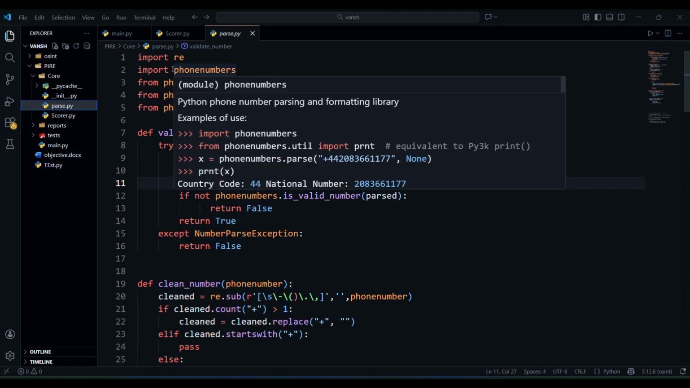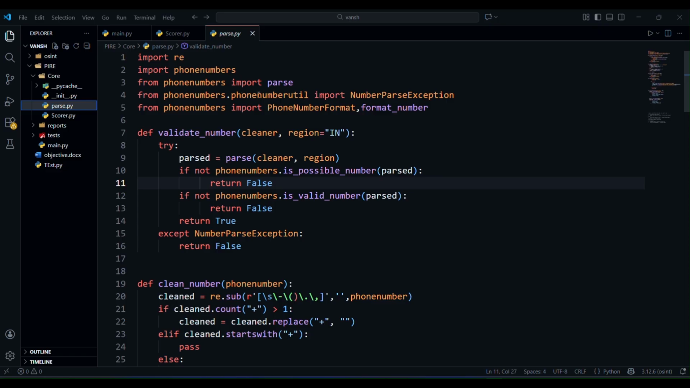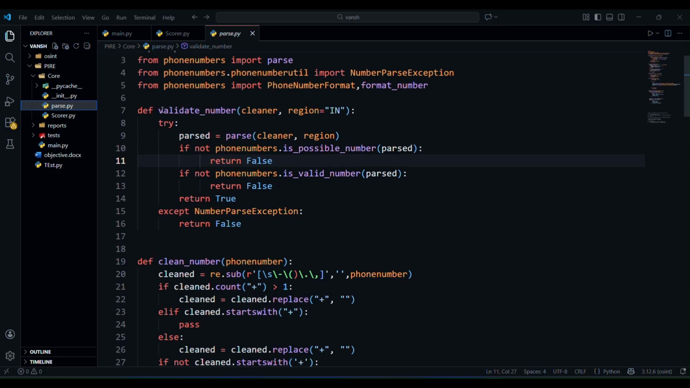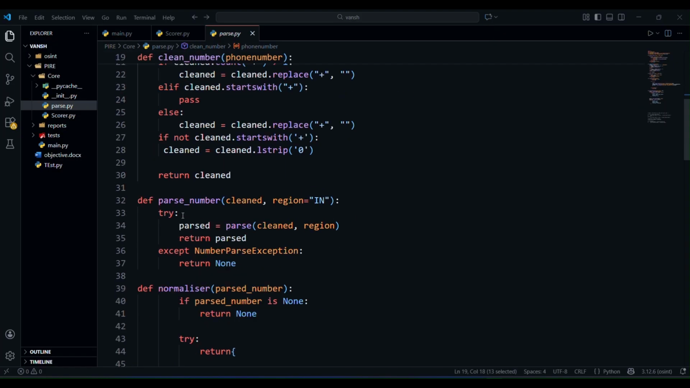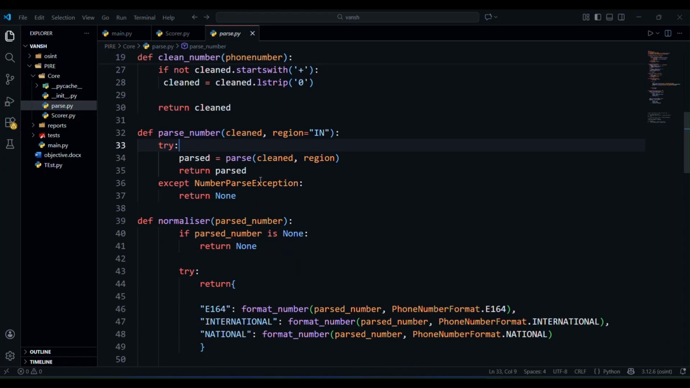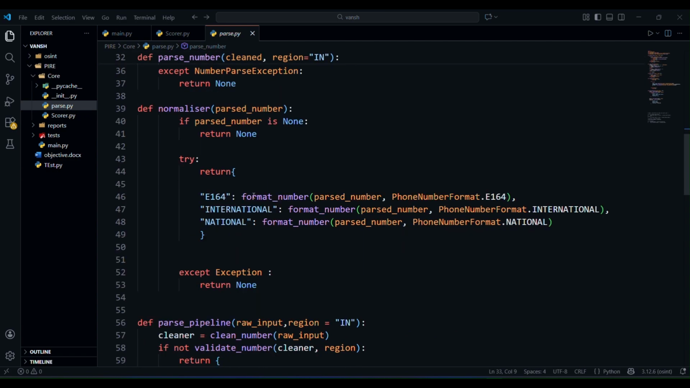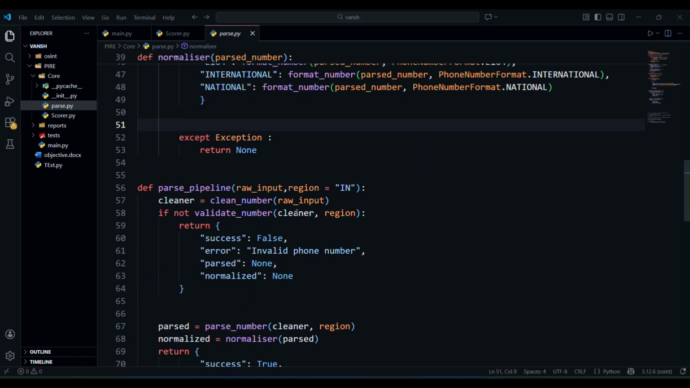You can see my code. Here I have imported from the main phone numbers library, and I have formatted my data by validating it and cleaning the normal input from the user. Parsing it means creating a phone number object to portray it in the best format. Normalizing it into the best formats like E164, which is widely accepted in all countries. This one is the international format and this one is the national format.